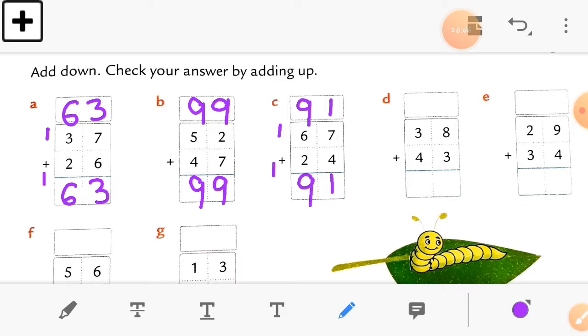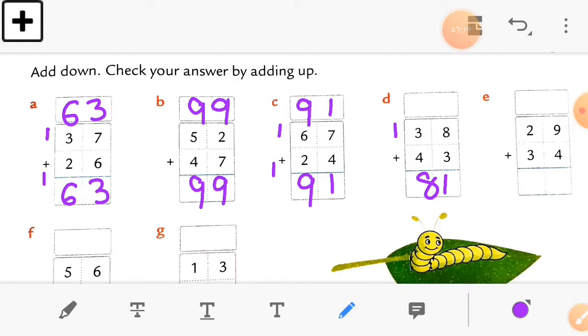So this way you have to solve the rest of the sums. Okay, so see, we check number D, 8 plus 3. So 8 plus 3 is equal to how much? After 8 you have to count 3 numbers: 9, 10, 11. So write down 1 and 1, 11. Now in the tens column 3 plus 4 is equal to 7, and add one to it. So 7 plus 1 is equal to 8. So write down 8 here.